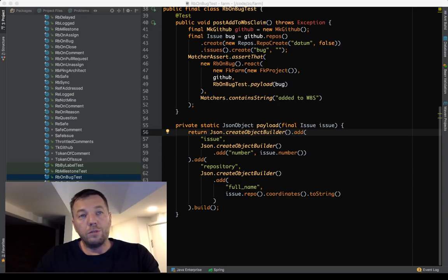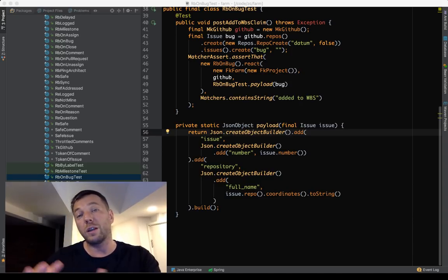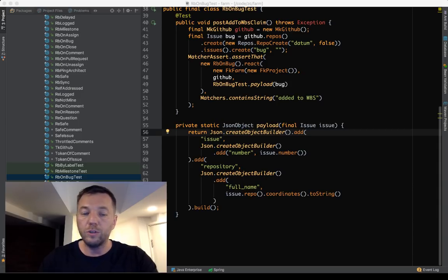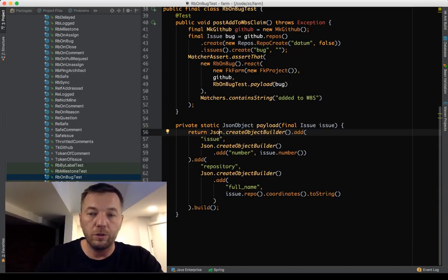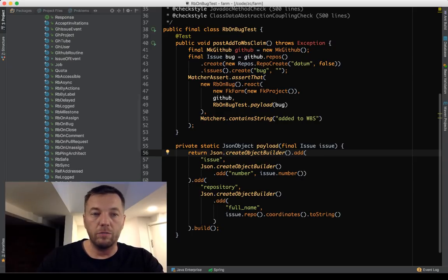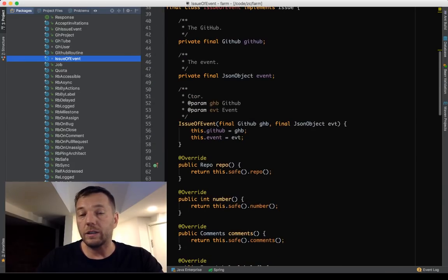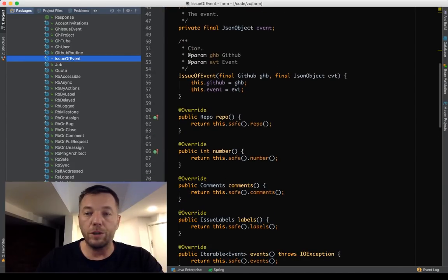In one situation, for one set of purposes, we don't need to deal with the incoming objects in the constructor, but for some other set of purposes, we do need to do that. So let's go to the code, which I want to show you now, and it's going to be Java. We will try to write a little bit of code, we will try to write a test, and we'll demonstrate what I have in mind.